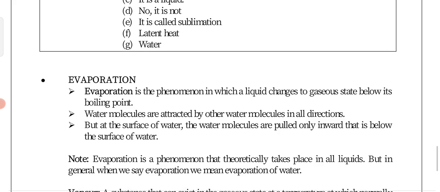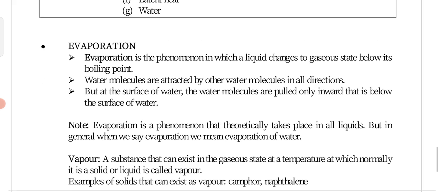So next we are coming to evaporation. Evaporation is a phenomenon in which a liquid changes into the gaseous state below its boiling point. Water has a boiling point of 100 degrees centigrade. Before 100 degrees centigrade, some of the water will be vaporized even at our room temperature, as I have already given the example of wet clothes and a hot cup of tea.